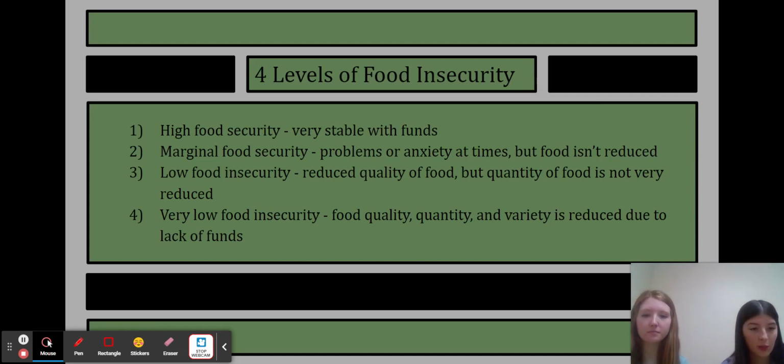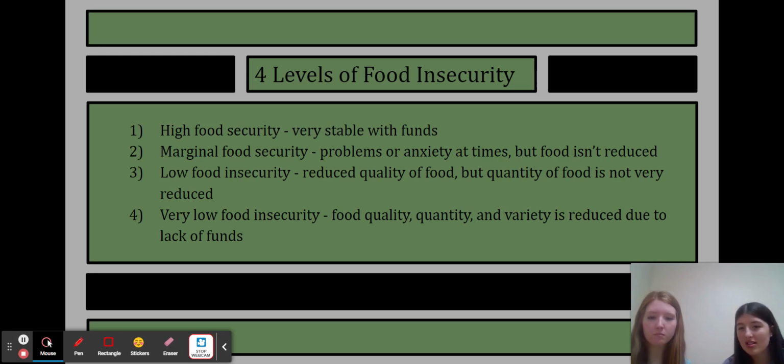Okay, so first up, we have 4 levels of food insecurity. Our first one is high food security. That means you're very stable with all the money that comes in through your house, and you're able to access affordable, nutritious food for your family and have that on a daily basis. The next one is marginal food security, and that means you may have struggles at times, but the food isn't really reduced in any way. The quantity is still there, but you might struggle with getting it, and you might buy the cheaper things, but it's still going to be okay for you.